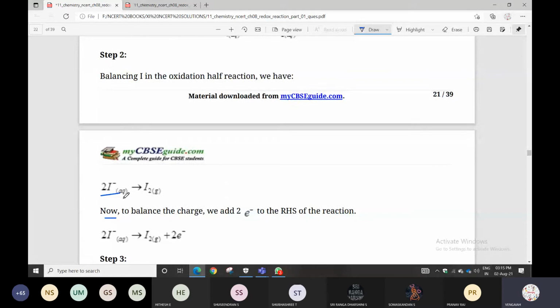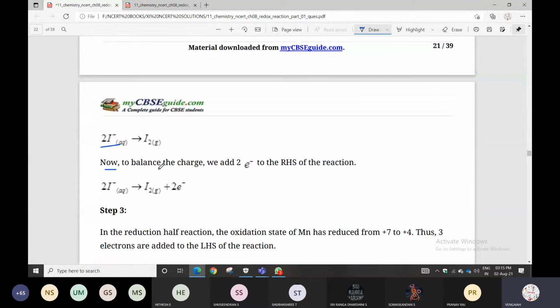That's all. The next step is to balance oxygens and hydrogens, but this reaction does not have any oxygens or hydrogens. Okay? That's why finally they went to charge balance and electron balance. First, charge balance: while balancing the charge, we add electrons.